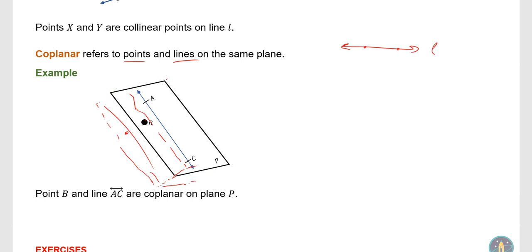So as I said, point B in this case happens to fall on plane P, and so does line AC. In this case, these 2 items, point B and line AC, are considered coplanar on plane P. Okay?